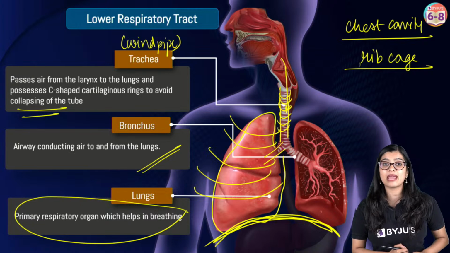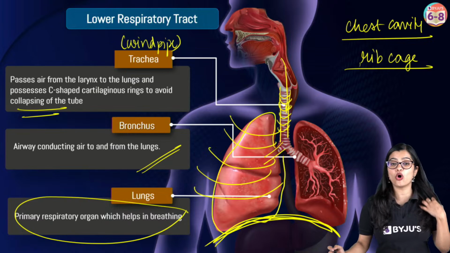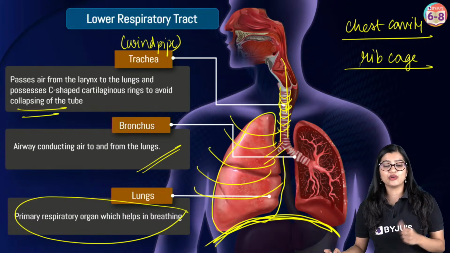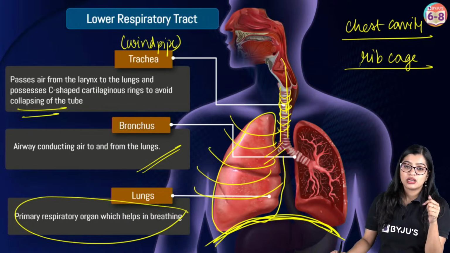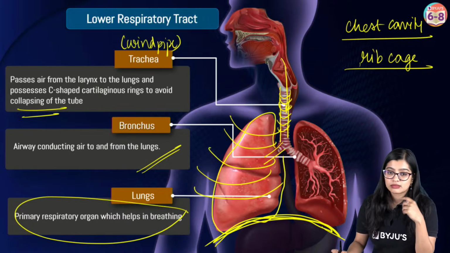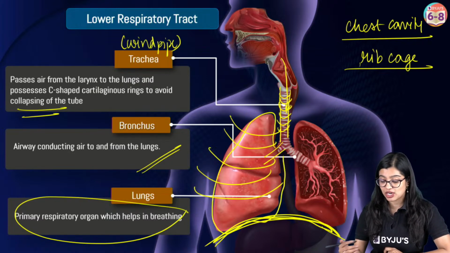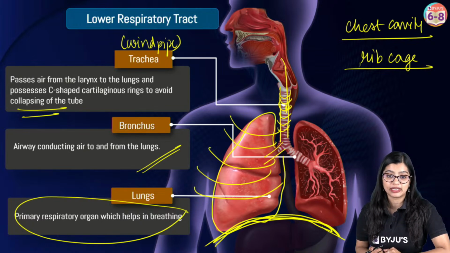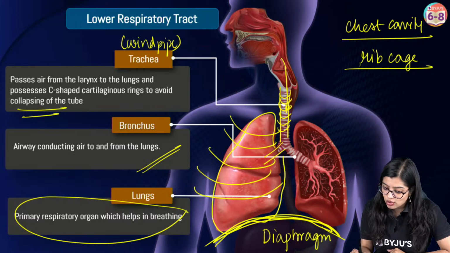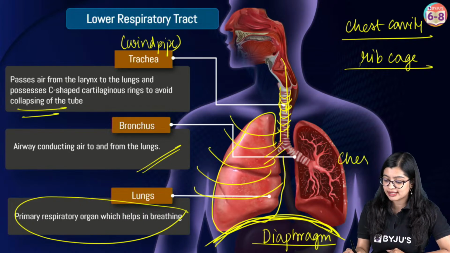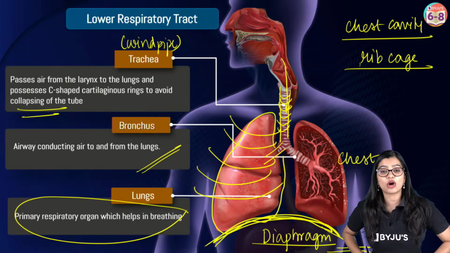Can you tell me the name of the dome-shaped structure? I want you to give me the answer, then I will write the name down. Is it the rib cage? Ribs are the cage-like structure which is protecting it. But what is the dome-shaped structure that separates my lungs and the abdomen? Very good. It is the diaphragm, right? So, my diaphragm separates my chest cavity from my abdomen region, my stomach region. That's called the abdomen region.